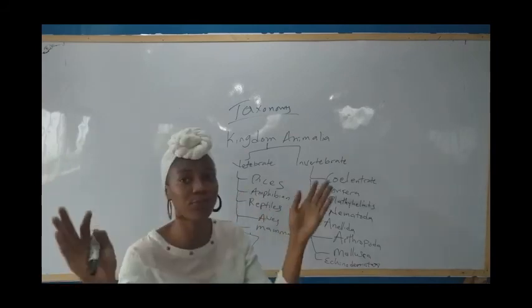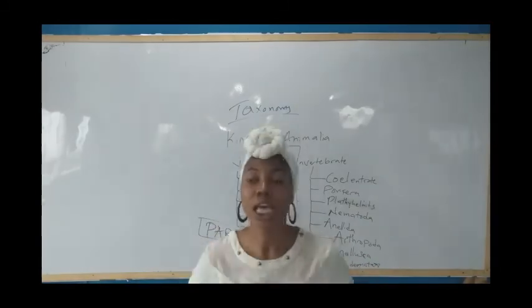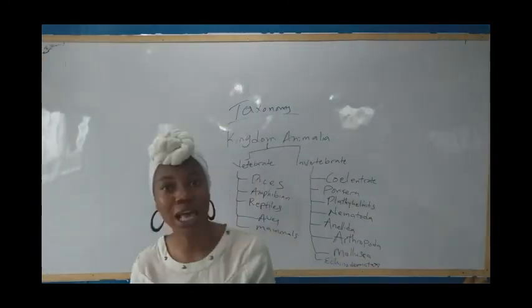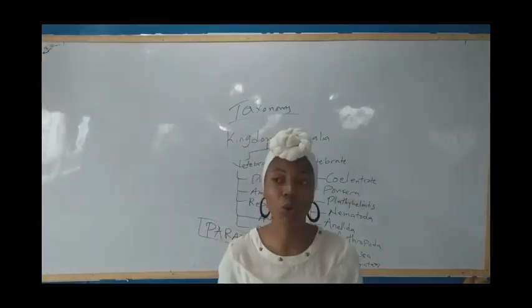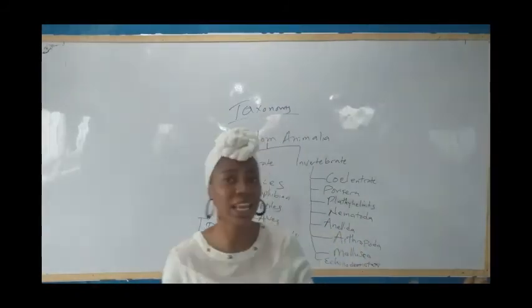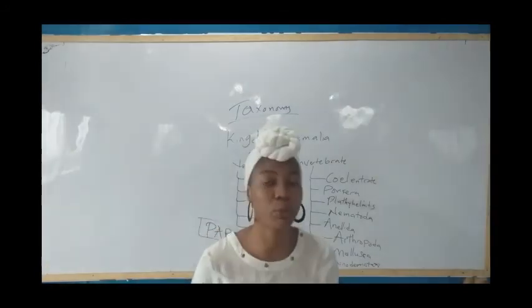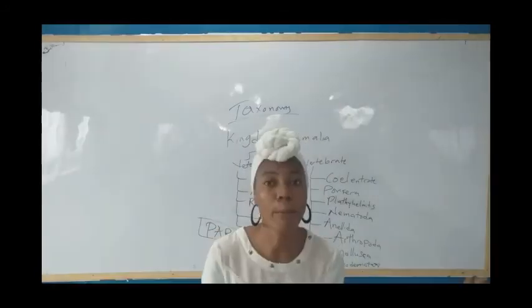Pisces are fishes. Their bodies are covered with scales. Fertilization is external, and they undergo sexual reproduction. They are oviparous, that means they lay eggs. That is for fish. They show parental care. It might not be as much as mammals, but at least they show parental care.